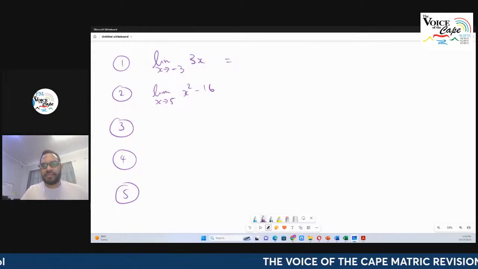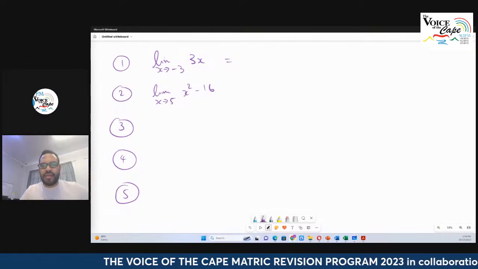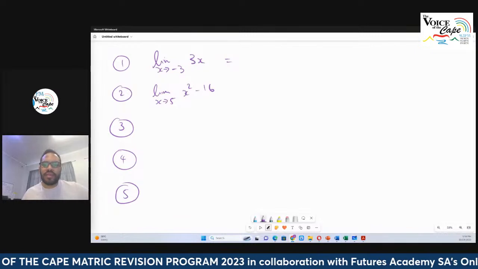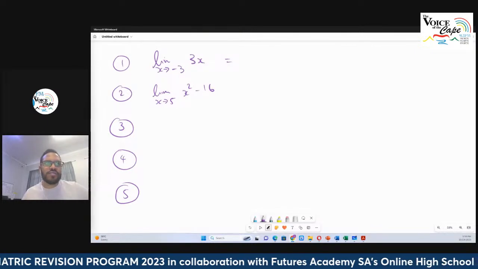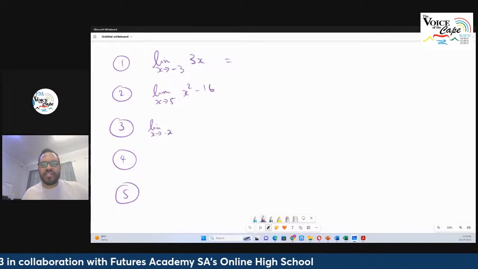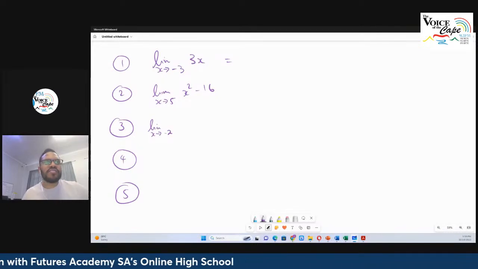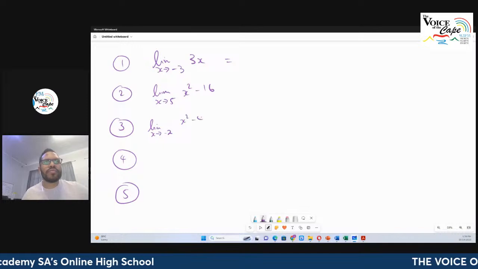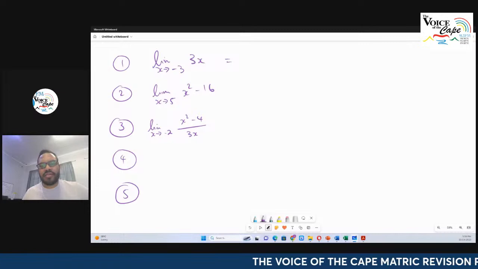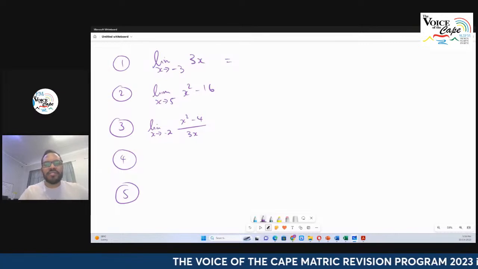Then the limit as x approaches minus 2 of x squared minus 4 all over 3x.